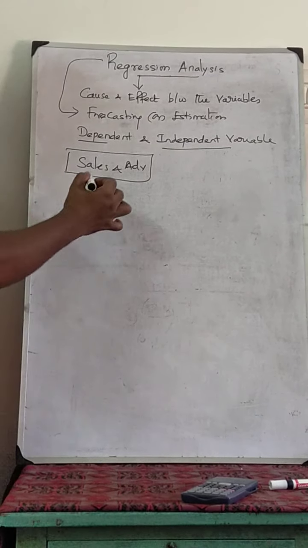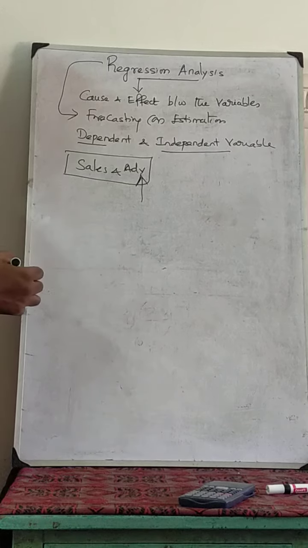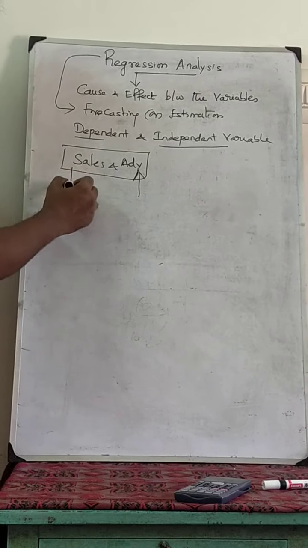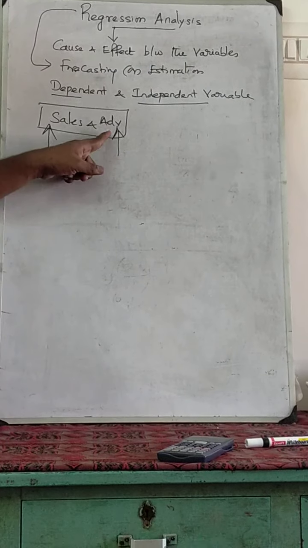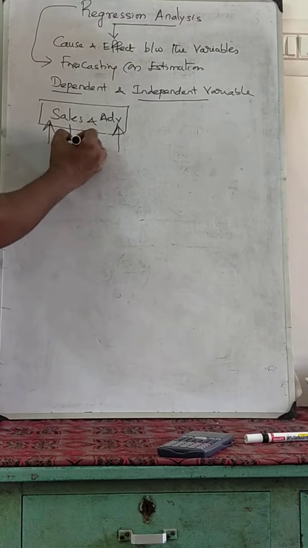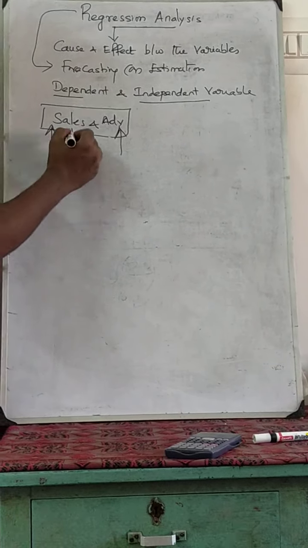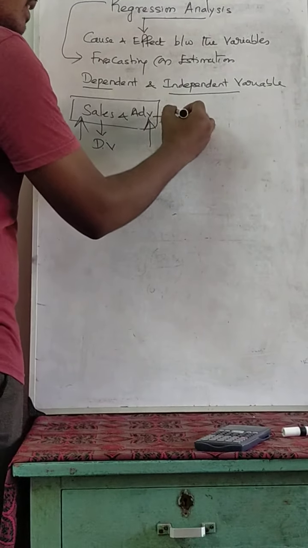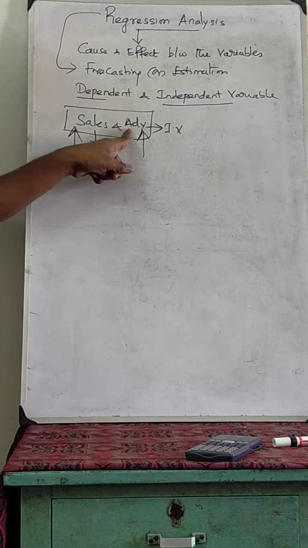Here, whenever the advertisement increases, the sales of the company also will increase. So the dependent variable is sales, and advertisement is the independent variable. Sales depends on advertisement.